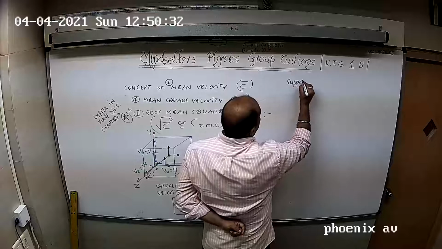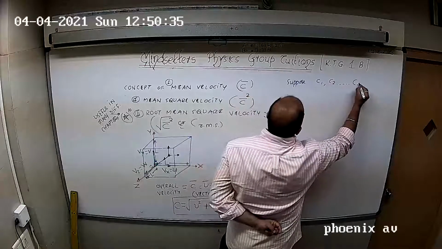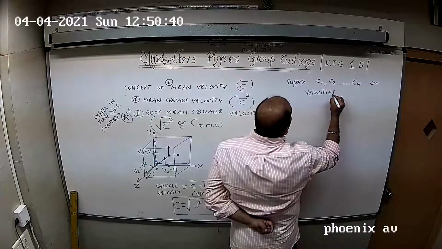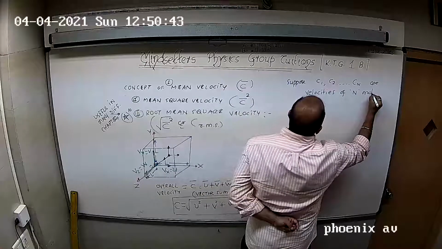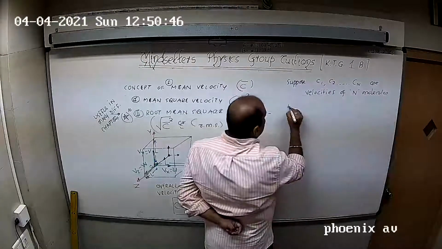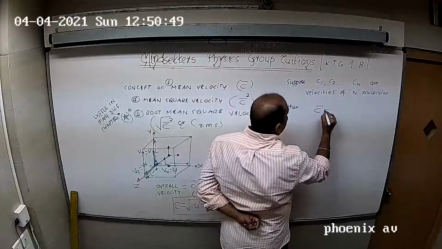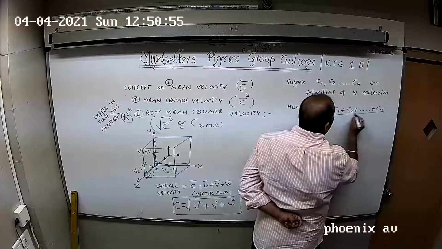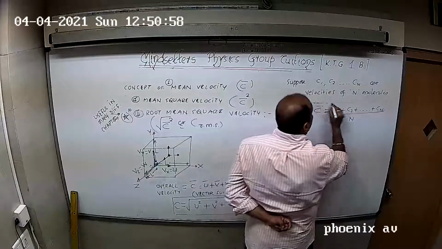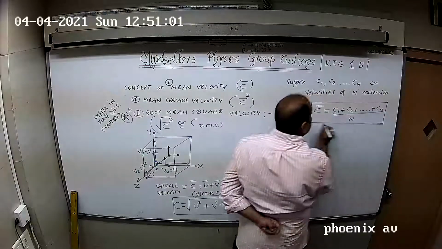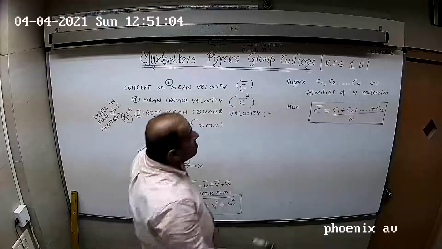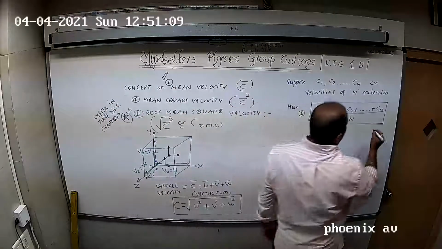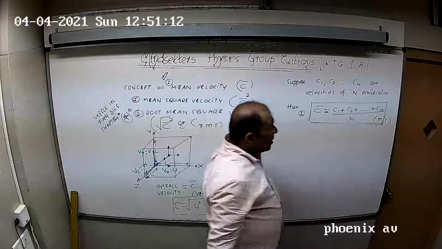Now suppose C1, C2, C3 right up to Cn are velocities of n molecules. Then what will be the mean velocity? It will be C1 plus C2 plus dot dot dot plus Cn upon n. So this is the first definition, mean velocity. Now, very important: what should its unit be? Meter per second.